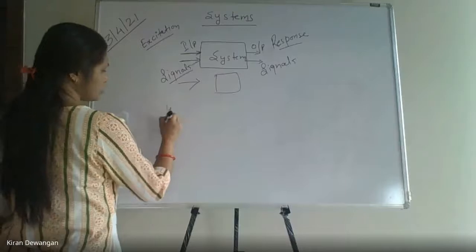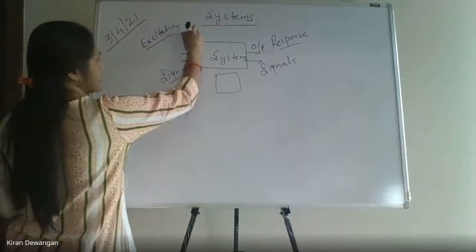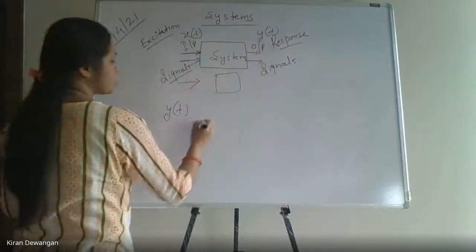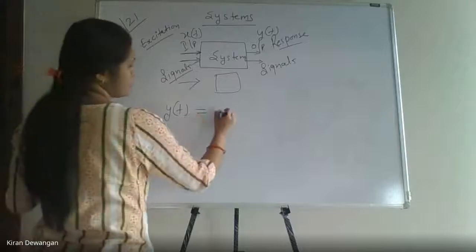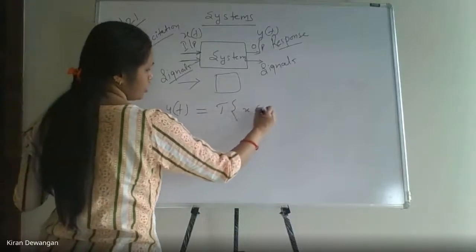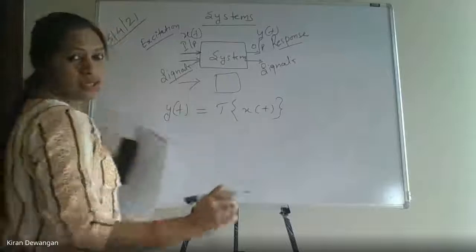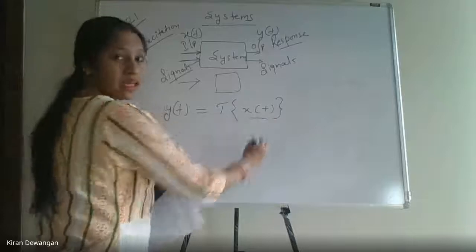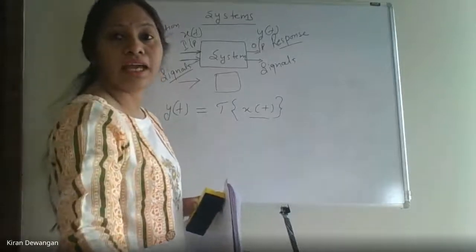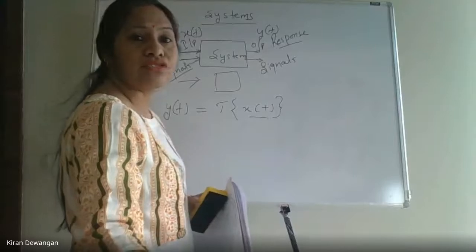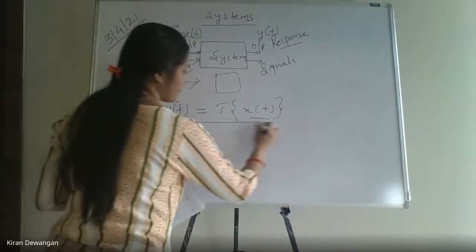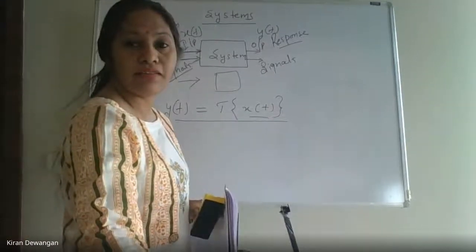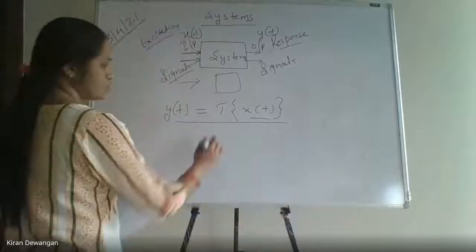Now if it is a continuous time system, we will write, let us take x(t) as any form of input and y(t) as the output. Okay? So y(t) is written as the transformation done on x(t). If we write the input as x(t), the output is y(t). In that case, we can write y(t) as the transformation done on x(t).